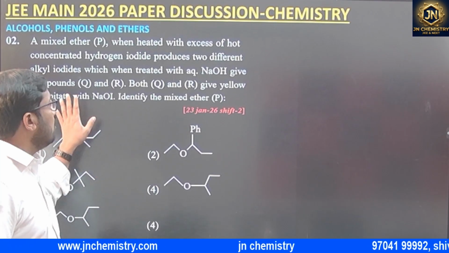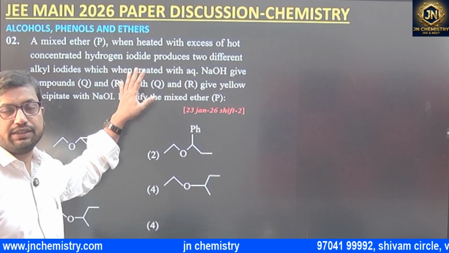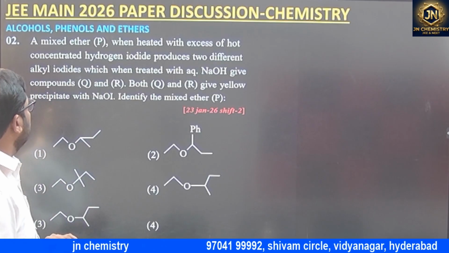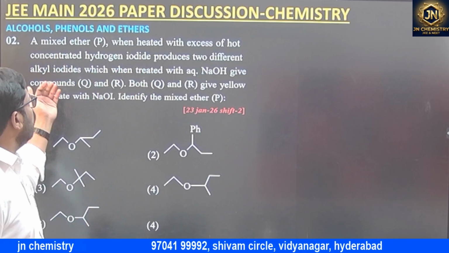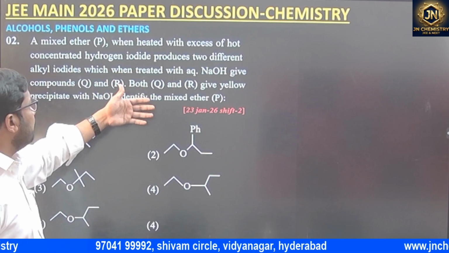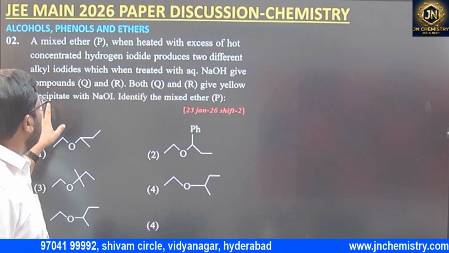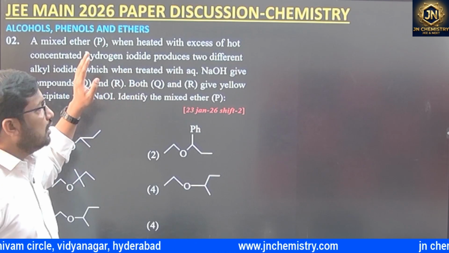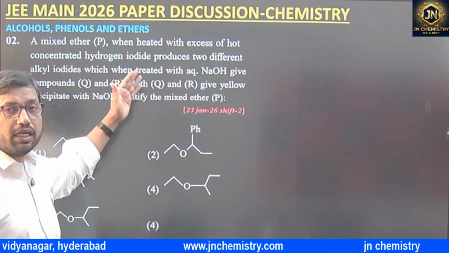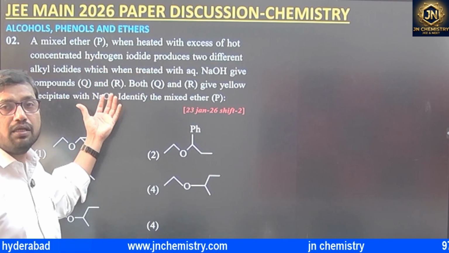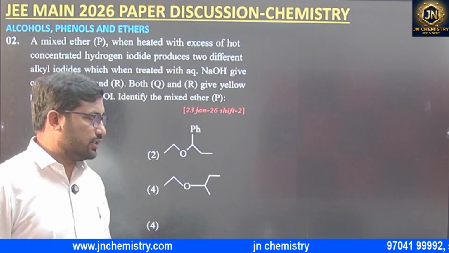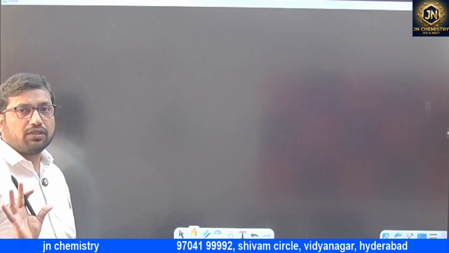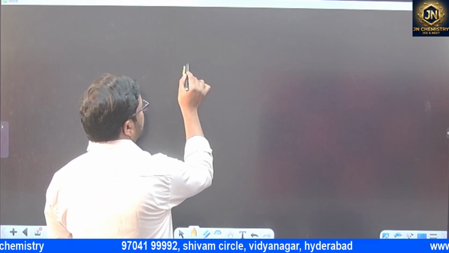So, one more question from alcohols, phenols and ethers from the JEE Mains January session. This is a combination of 2-3 reactions and very important. When ether is treated with excess of HI, hydrogen iodide, then afterwards aqueous NaOH, then NaOI gives a yellow precipitate, meaning the iodoform test. So 3 reactions are given: nucleophilic substitution reactions and an identification test, nothing but the iodoform test. We'll discuss what exactly. First we'll take option 1. The reaction of ethers with hot HI and cold HI.